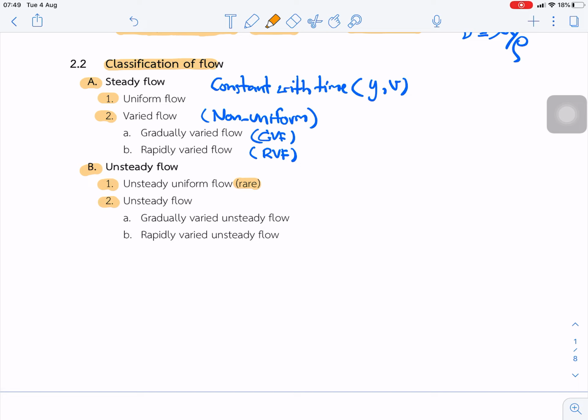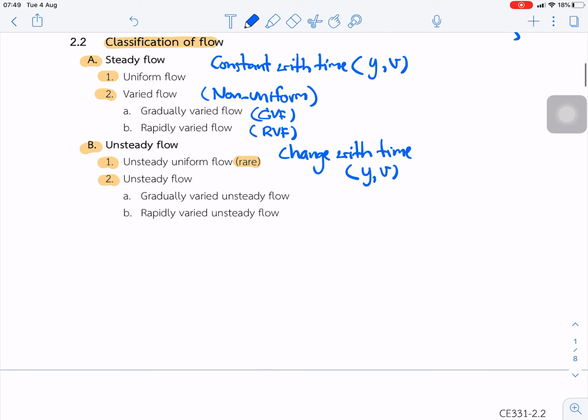The unsteady flow means the condition changes with time, so the depth and velocity of the flow change with time. The unsteady flow is classified into gradually varied flow, unsteady flow, and rapidly varied flow, unsteady flow.